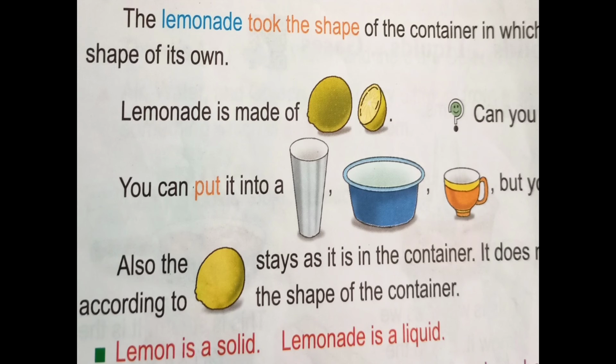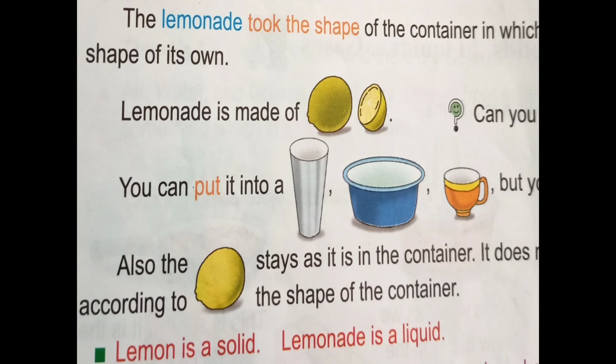The lemonade is made up of lemon. Can you pour the lemon? Yes or no? You can put it into a mug, glass, tub, cup, but you cannot pour it. The lemon stays as it is in the container.